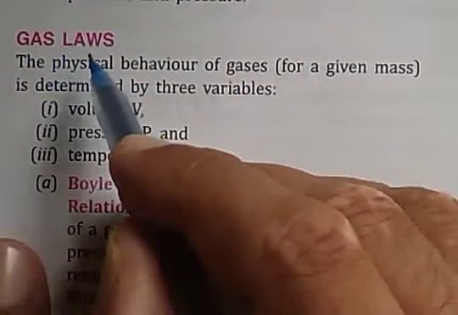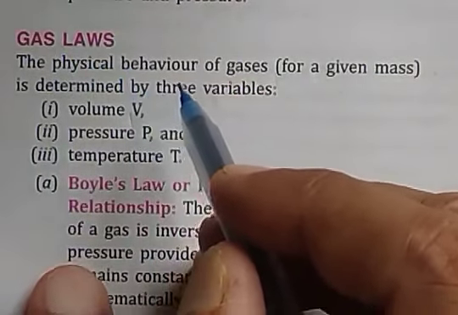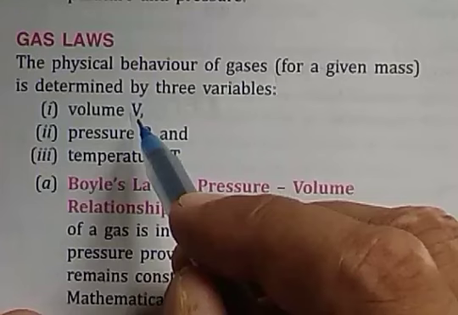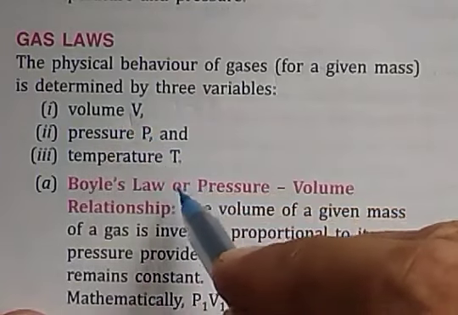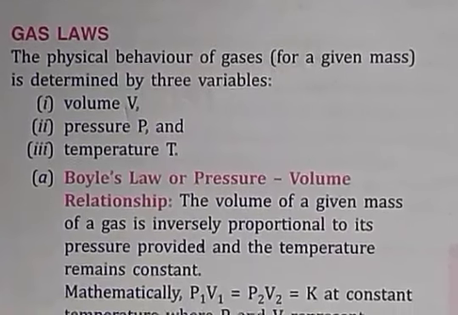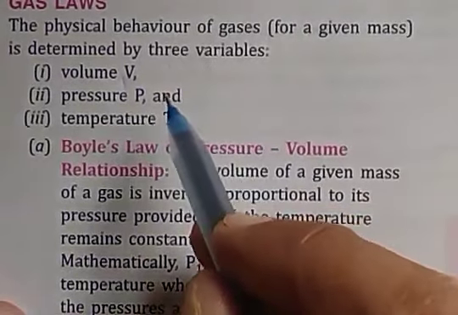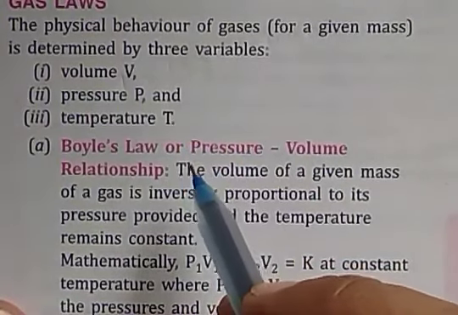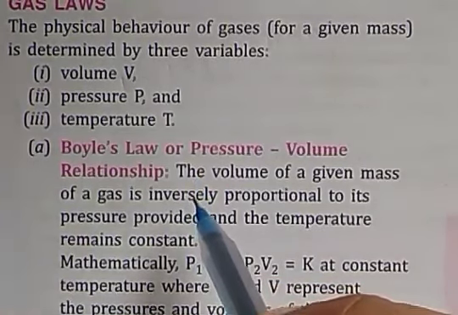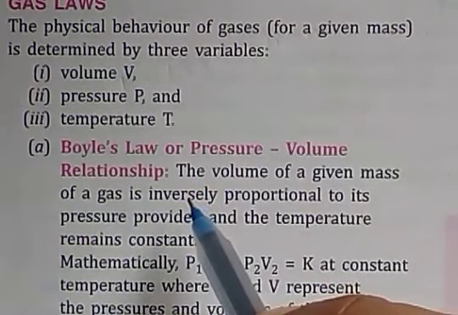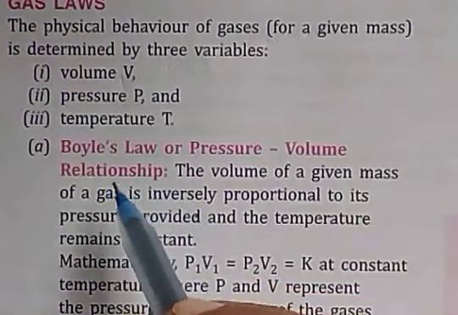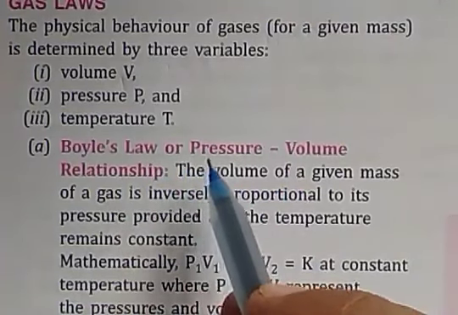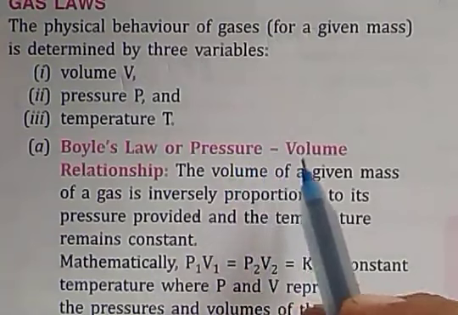Now focus on the new topic, gas laws. The physical behavior of gases can be determined by three variables: volume, pressure and temperature. For the relation between volume, pressure and temperature, many scientists gave many laws, and all these laws are collectively called the gas laws. Now the first law, Boyle's law or pressure-volume relationship. Boyle's law gives the relationship between the pressure and volume.